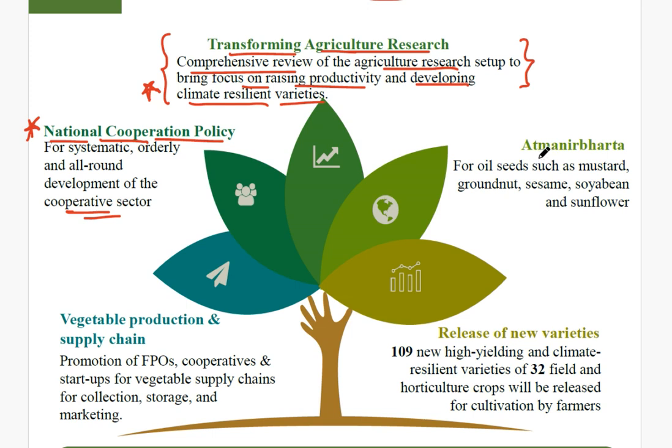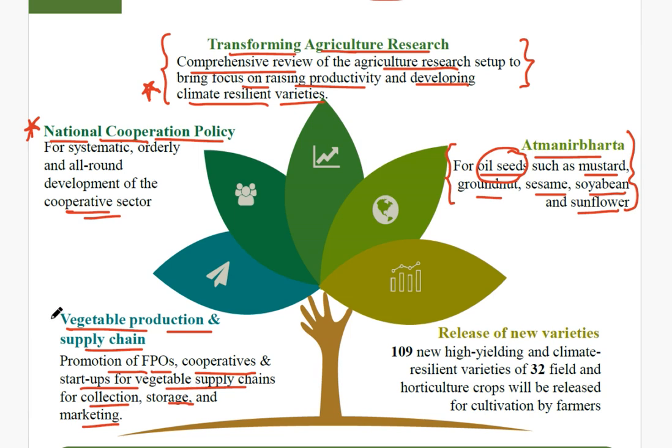From the agriculture sector point of view, if you talk about Atmanirbharta, we have seen that oil seeds such as mustard, groundnut, sesame, then soybean and sunflower have also enhanced the edible oil productivity in our country. So this is also important, you have to note it down. If you talk about vegetable production and the supply chain, the budget is focused on promotion of the FPOs, farmer producer organizations, then cooperatives and startups for vegetable supply chains for collection, storage and marketing. So the supply chain has also been addressed.